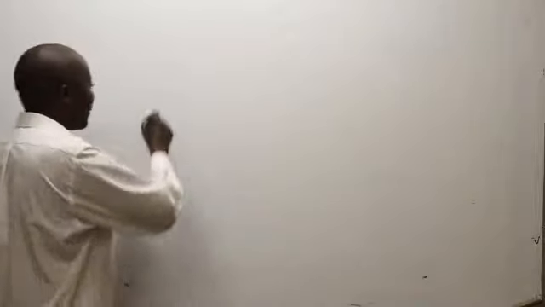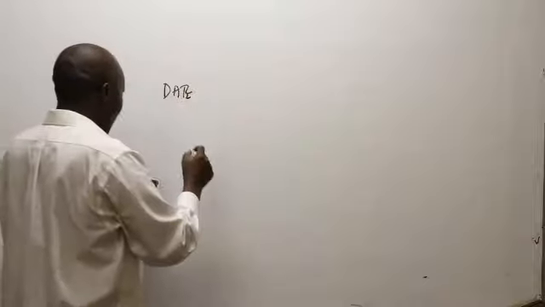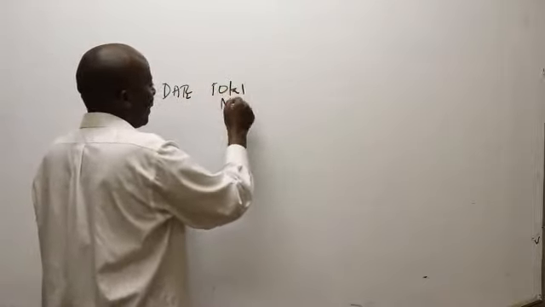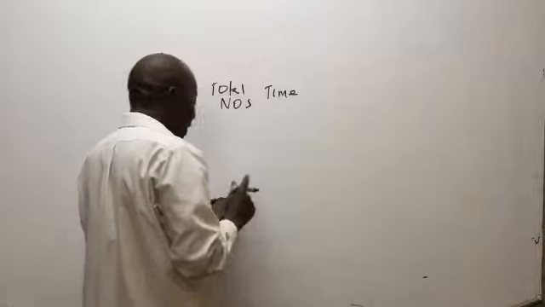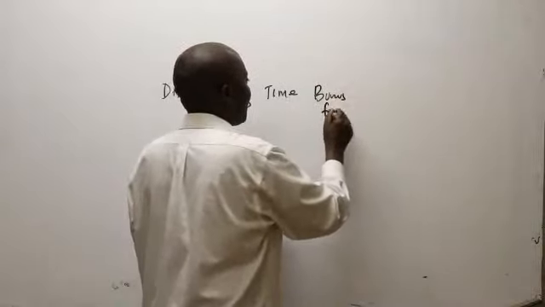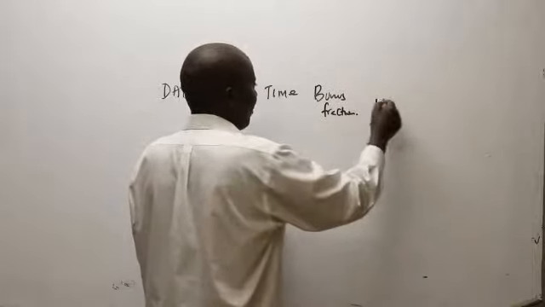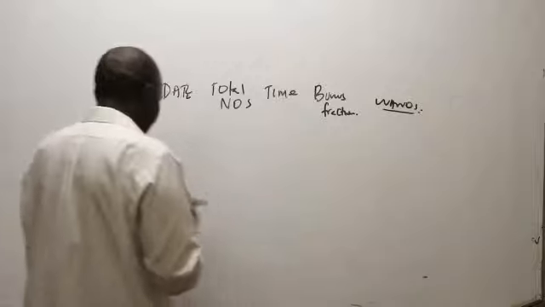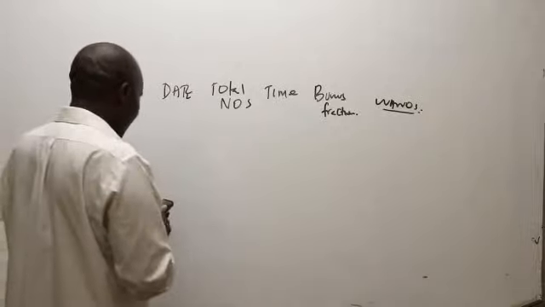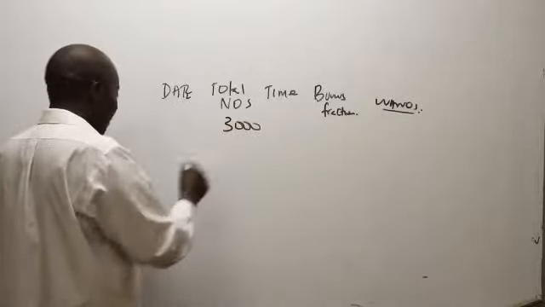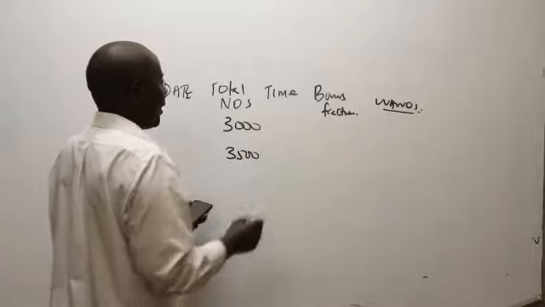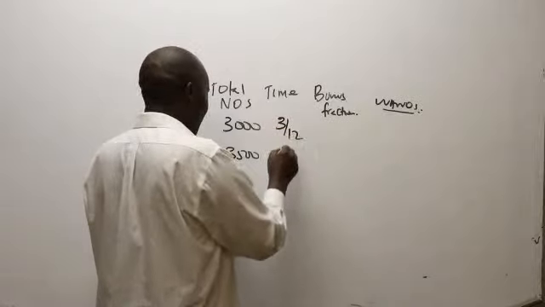Ladies and gentlemen, from what I'm able to see, my brother Shem has done the date, the total shares (please be writing the number of ordinary shares), the time, the bonus fraction, and now the one-offs here. Here he got 3,000, and here 3,500. For the time, here 3/12, here 9/12.